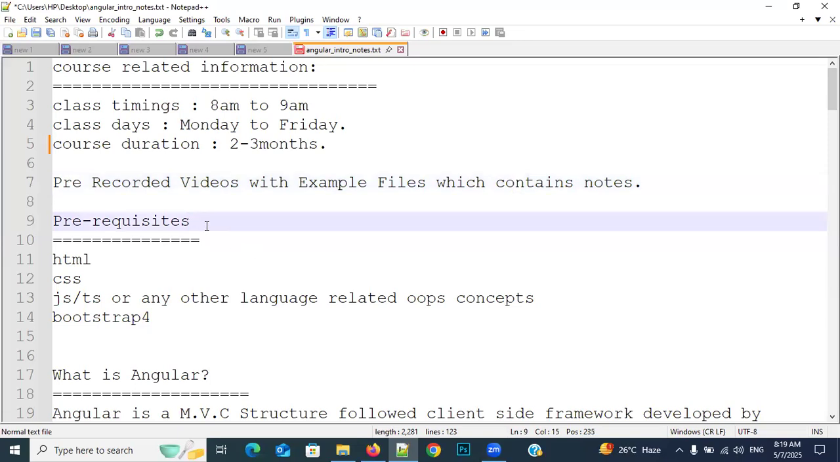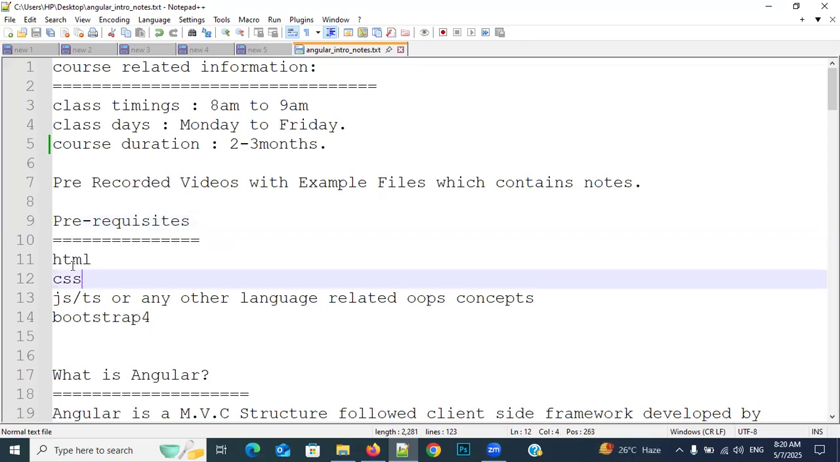Then after, prerequisites. What are the prerequisites to learn this course? Since Angular is a framework, we need to have some knowledge to learn these frameworks. Not only Angular, any type of frameworks, if you want to learn, we should have some knowledge about some particular technologies. What are the technologies we need to have priorly? Prerequisite means already we should know.